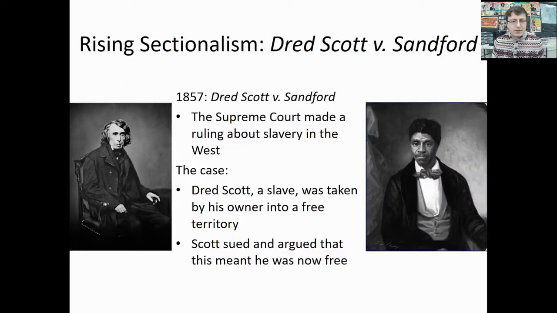As we move into 1857, there will be a new major spectacle, a national story, that being the Supreme Court case, Dred Scott v. Sanford. Dred Scott, a slave, was taken into a free territory by his slave owner. Once he was in that free territory, Scott would sue, claiming that he was now in a territory in which he could not be enslaved and he should be freed. Overall, it seems like a good argument. But once the Supreme Court makes their decision, it's about the worst thing that you can expect.